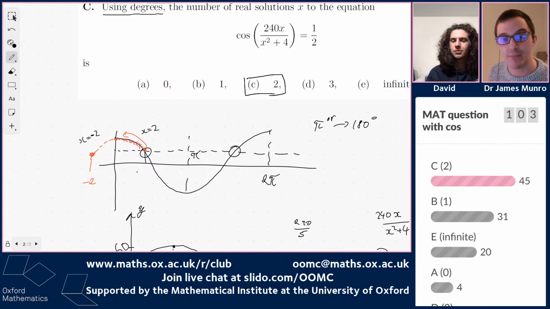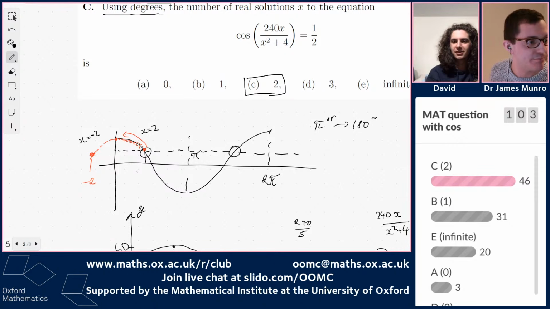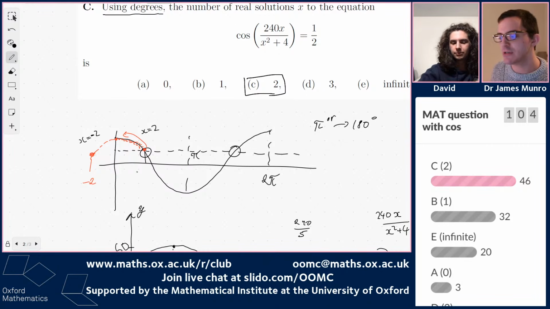Two solutions. Maybe thinking of x is 2 and -2 as well. Lots of people. Next most popular option there is B. Just one solution, which is where we almost landed on thinking about 2. And I guess the trick there was to think about negative solutions as well. I suppose you could pick C2. It's almost funny that you could pick C2 if your quadratic had gone a bit wrong.